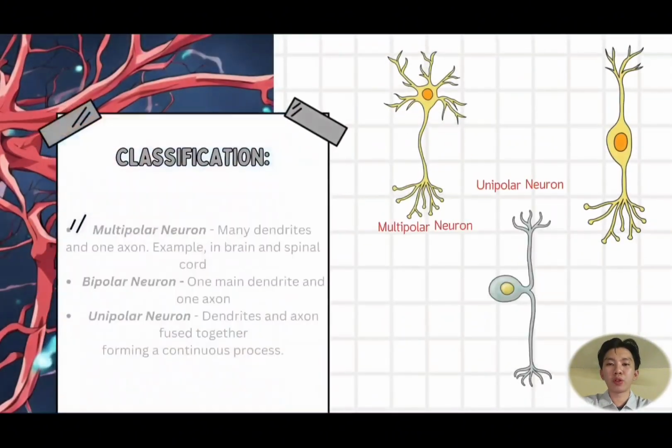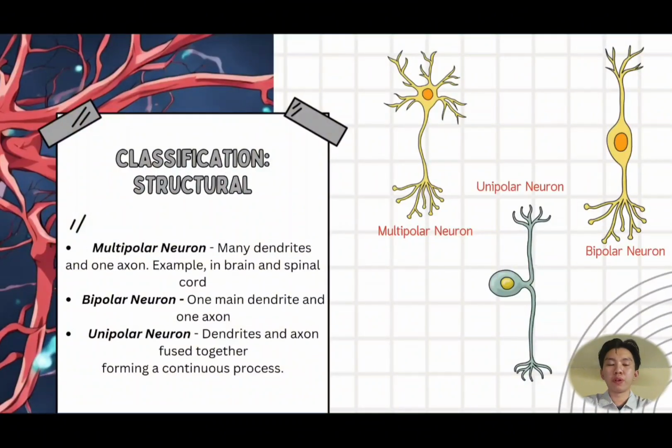Now, we are going to look at the classification of the neuron. First is the classification by structure. We have three structural types: first is multipolar neuron, second is bipolar neuron, and third is unipolar neuron. The first one is the multipolar neuron, which has many dendrites and one axon. For example, it exists in the brain and spinal cord.